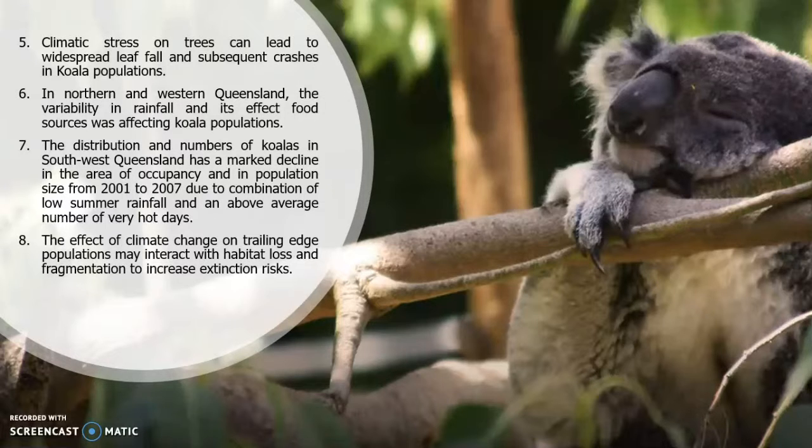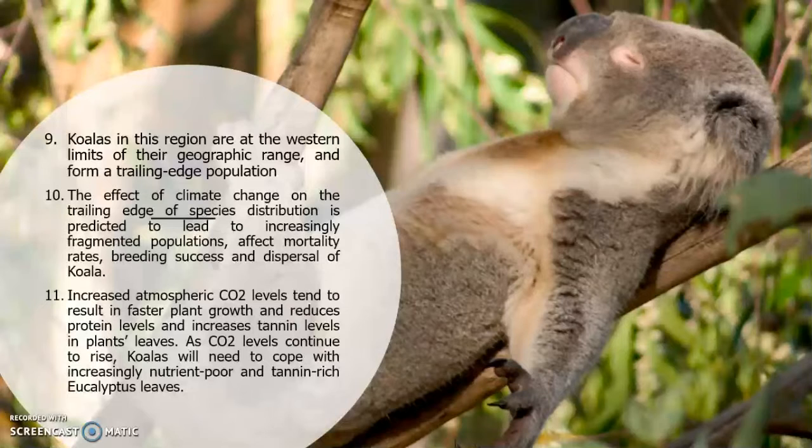hot days. Then, the effect of climate change on trailing edge populations may interact with habitat loss and fragmentation to increase extinction risks. Next, the koalas in this region are at the western limits of their geographic range and form a trailing edge population. The effect of climate change on the trailing edge of species distribution is predicted to lead to increasingly fragmented populations, and affect mortality rates, breeding success, and dispersal of koalas.